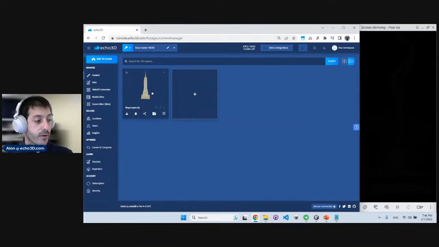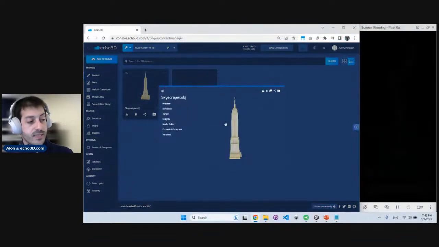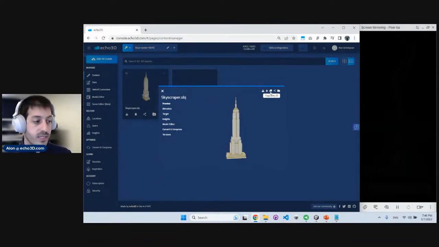I can see it here in 3D. And I can even assess the asset itself and get more information. So what can I do here? I can download it in different file formats. Already you see this original file was an OBJ, but I can suddenly download it in a GLB, USDZ, whatever. It just means that you have all these file formats available automatically if you want to work with different platforms. Each asset has its own entry ID. That's important to differentiate each asset. And you can automatically share it as well, which is really, really cool.